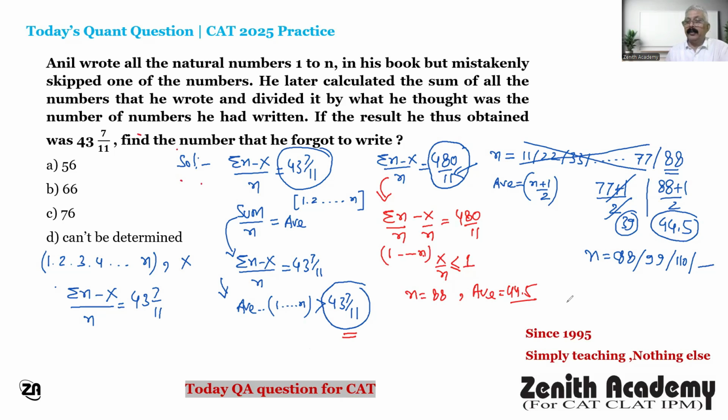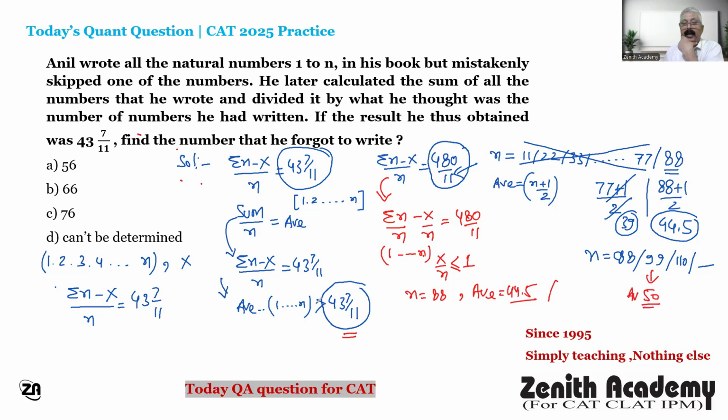Correct? But if you take any other number, the next multiple of 11 after 88, like 99, the average is (99 plus 1) by 2, which is 50.